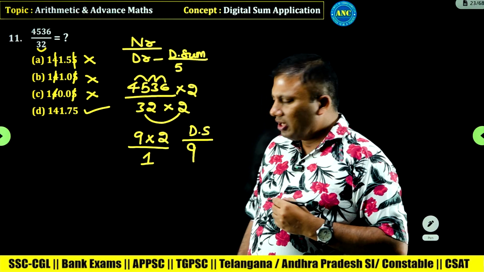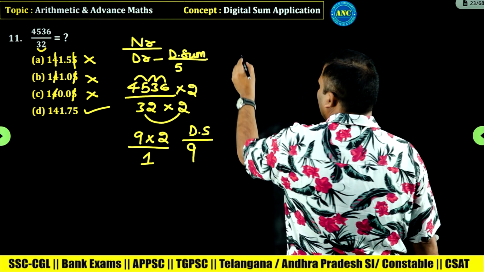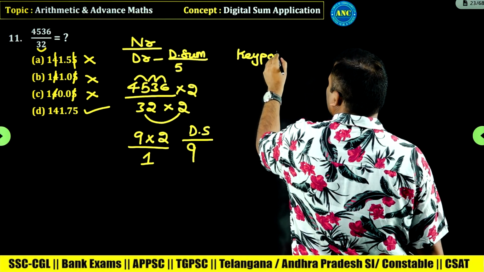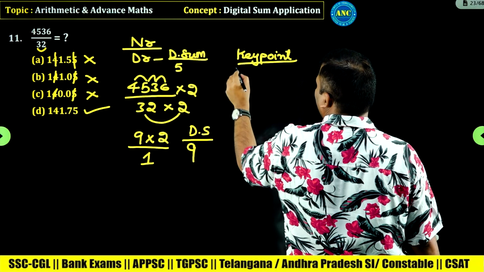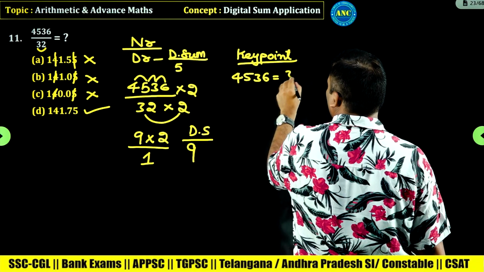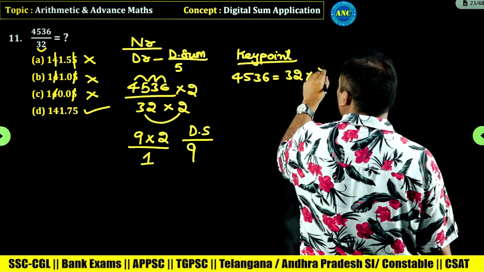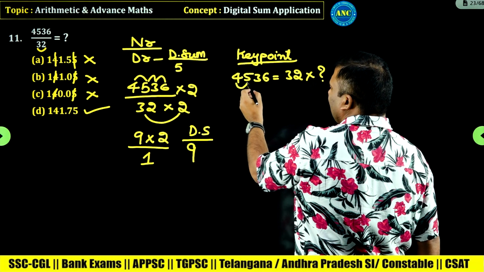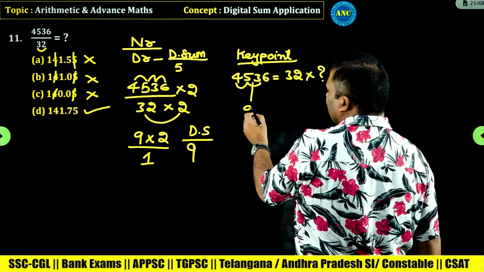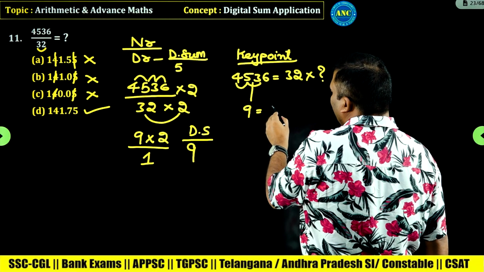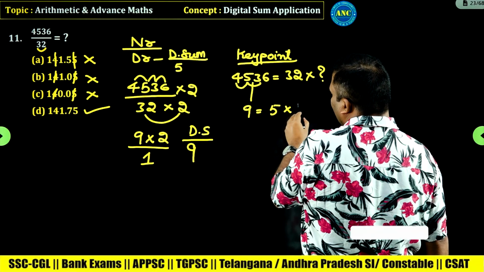Use the concept. Now if you observe some key points, 4536 is 32 into question mark. 4536 is 4 plus 5, 9. 9 plus 9, 18, which is 9. The left hand side is 9. Right hand side, 3 plus 2, 5, and question mark.